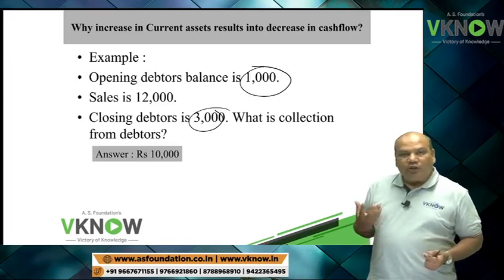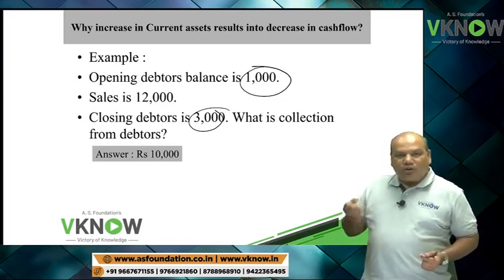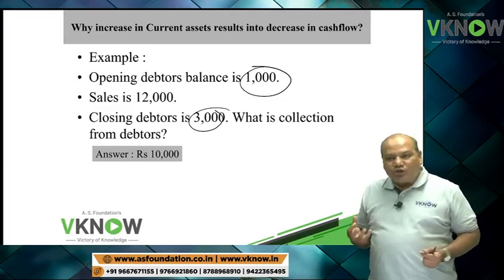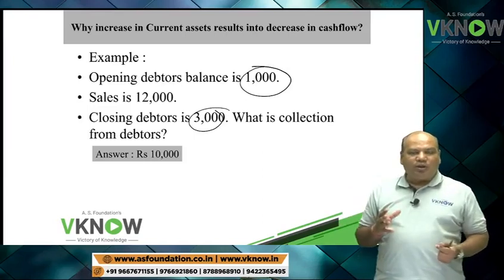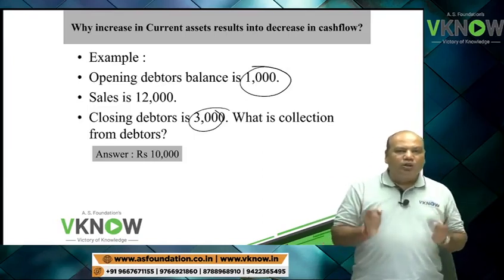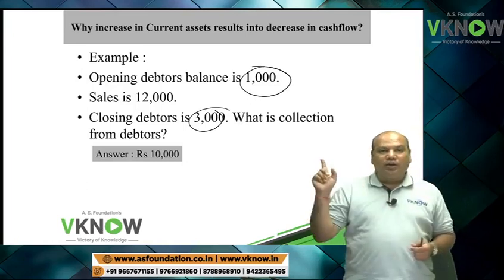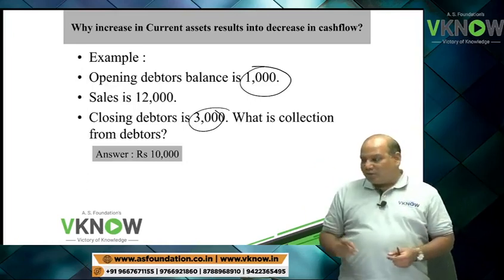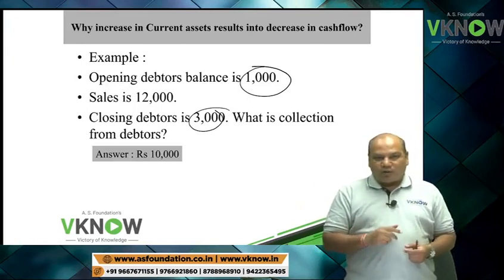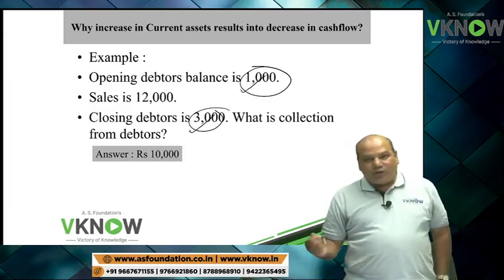So an increase in debtor balance indicates that collection is less than the sales you are making. If collection is less than the sales, your cash flow is bound to be lower than the profit that you are showing. Hence, deduct. That was the logic behind point number one: increase in current asset, decrease in cash flow.